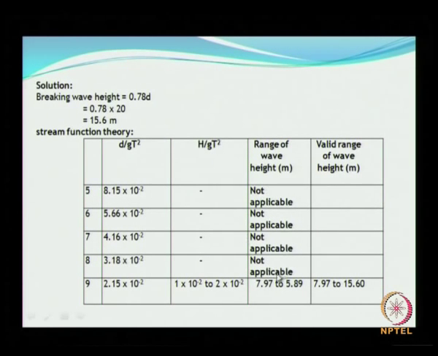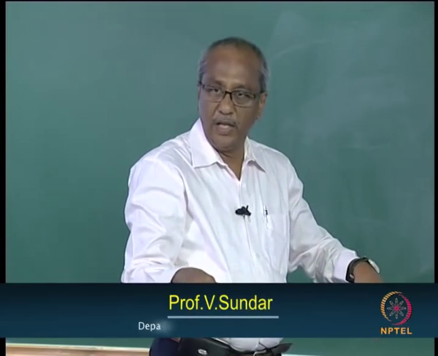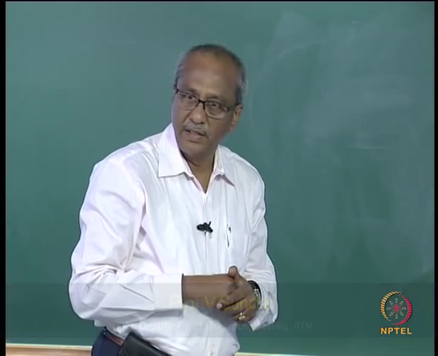So this is not applicable because the wave is going to break. Then the range of wave heights that could be possible for the stream function theory. Is that clear? So use that picture. In the earlier problem we had that small nomogram, that nomogram needs to be used here, okay.